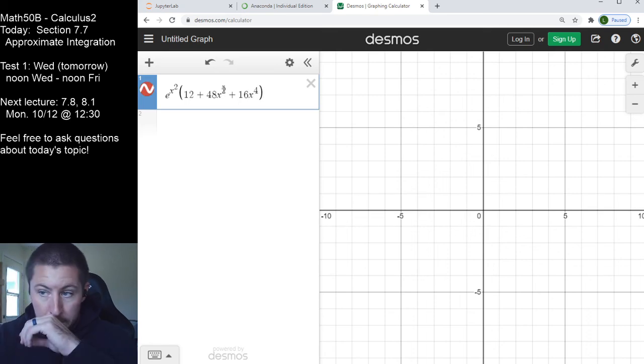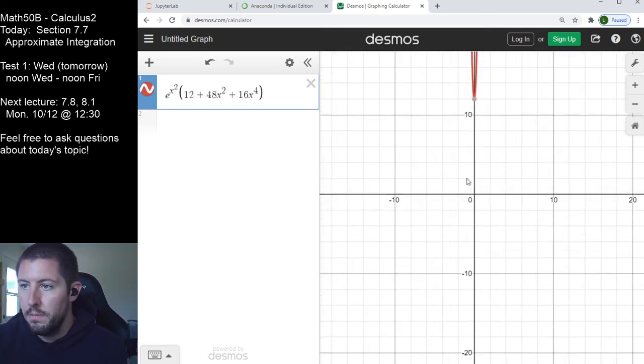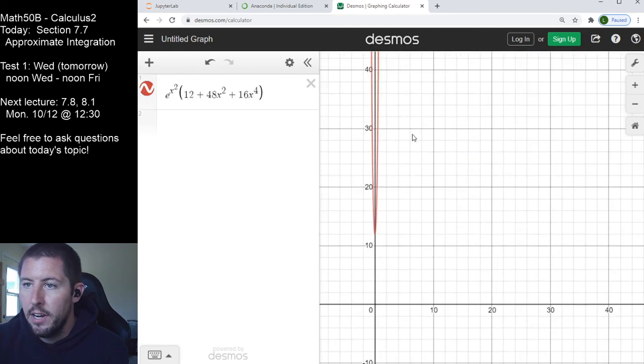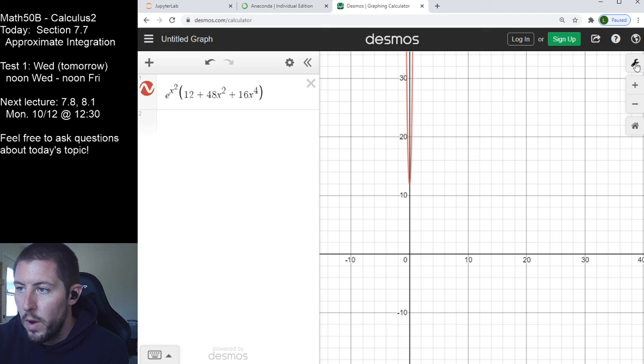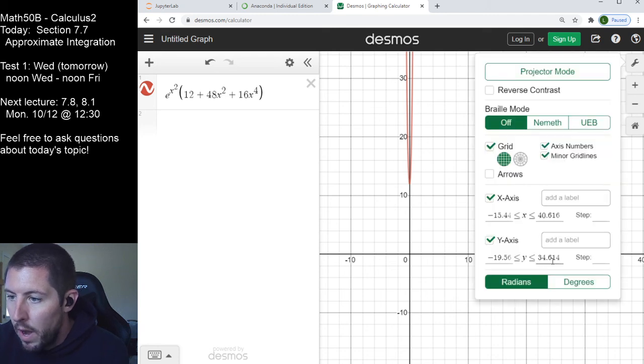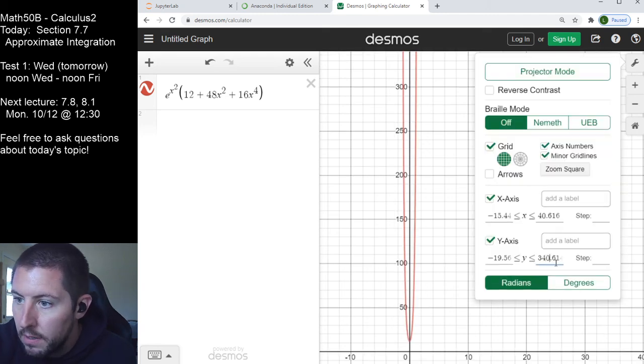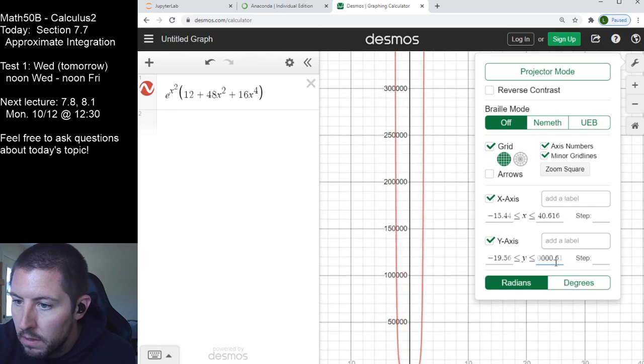So here's what I can see. Here's the important thing for me to see here. I'm going to smash this way down by increasing the y bound by a lot. Look at how huge these values get out here.